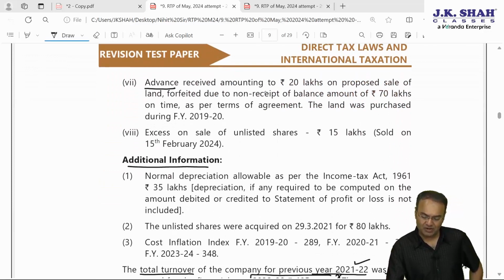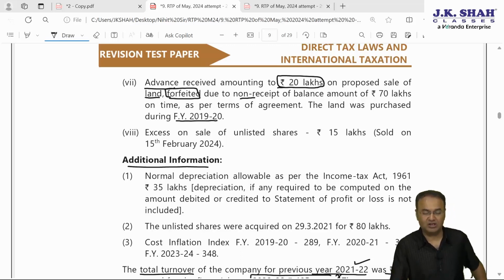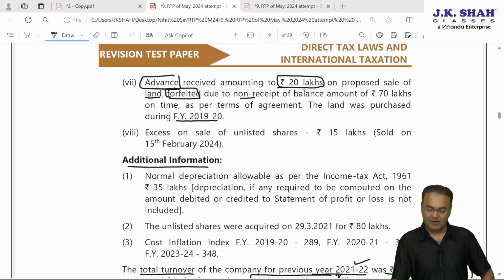Point 7, advance received amounting to 20 lakh rupees on proposed sale of land which is forfeited. This is a story of advance forfeited due to non-receipt of the balance amount of 70 lakhs on time as per terms of the agreement. The land was purchased during financial year 1920. The sale has not taken place, therefore we don't have to calculate capital gain. However, the advance forfeited of 20 lakh rupees, if forfeited on or after 1st April 2014, is no more to be considered under capital gain.